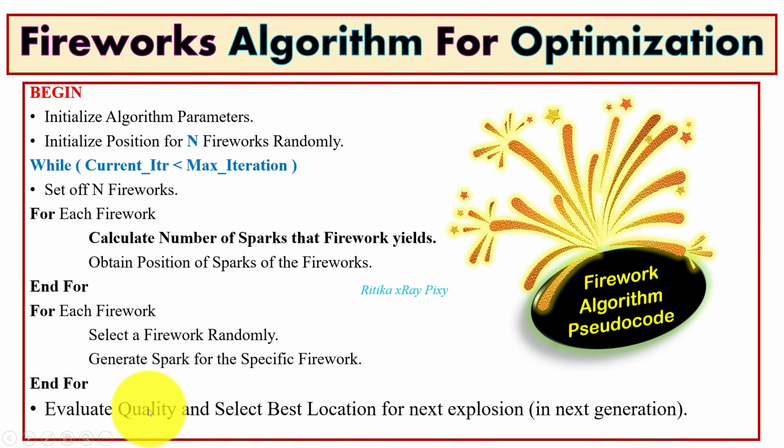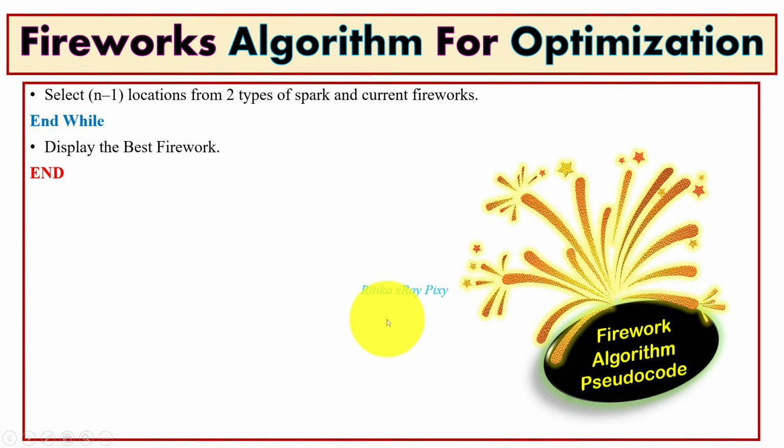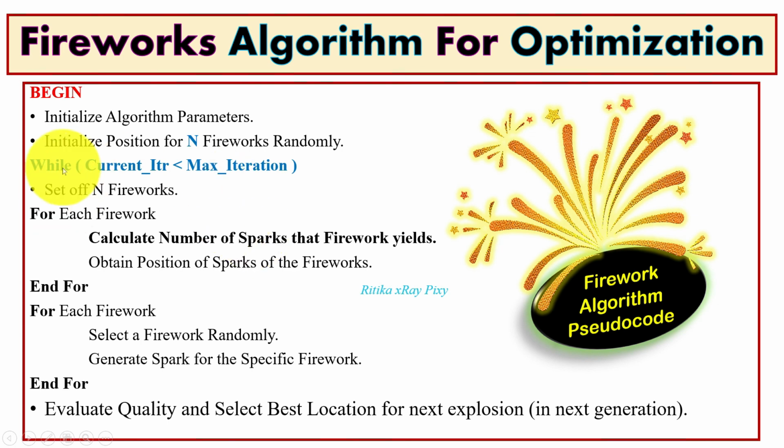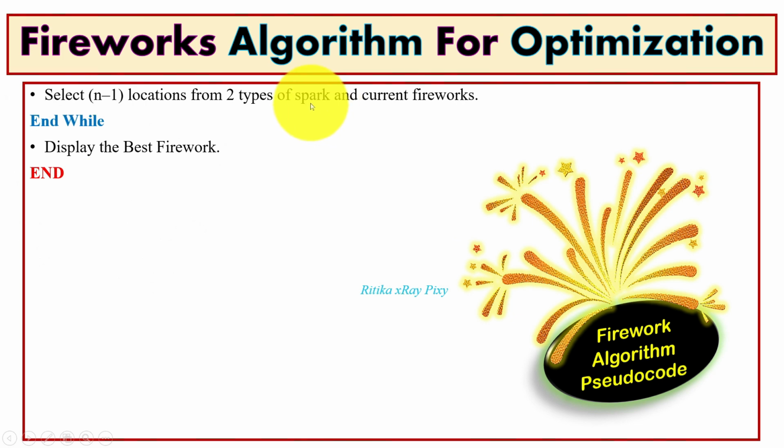Next, we will evaluate the quality of the new locations that we obtained for the sparks, select the best among all and keep the best solution, and we will use the rest in the next iteration for the explosion. We repeat this process from set off n fireworks until the stopping condition is met, and in the end, when the stopping condition is met, display the best solution and its position that you found in the previous iteration.